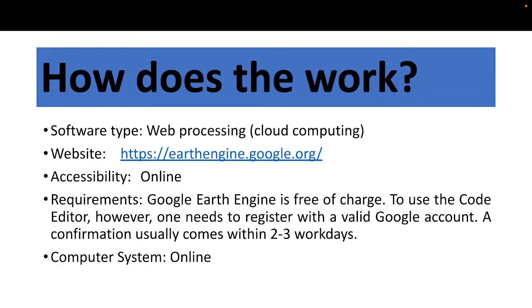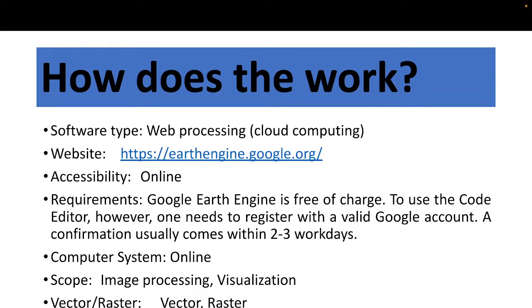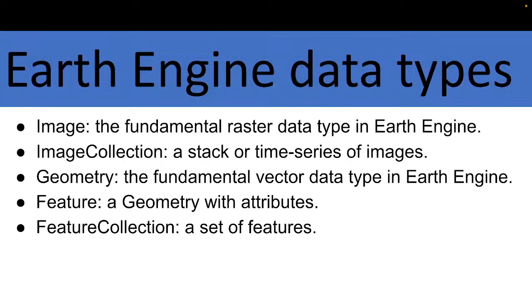And further, computing must be online. It works for image processing and visualization, and we can easily work with vector and raster data. So it's very important, first of all, that you know about the Earth Engine data types. Basically in GIS we already know about raster and vector data types, but in Google Earth Engine you will find these 5 types of data. 5 types of data.